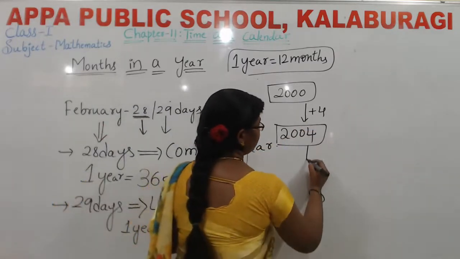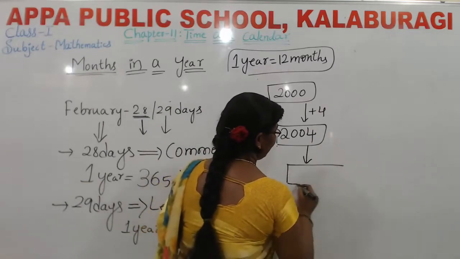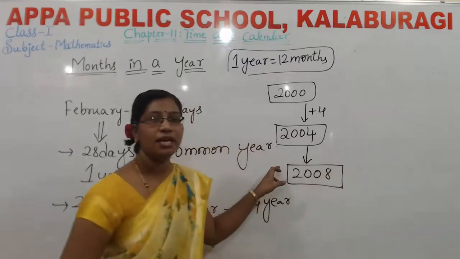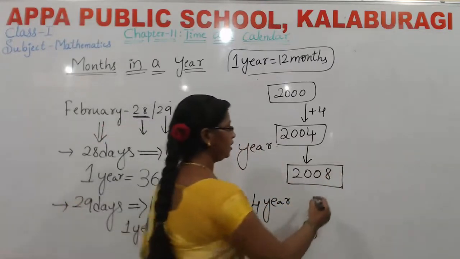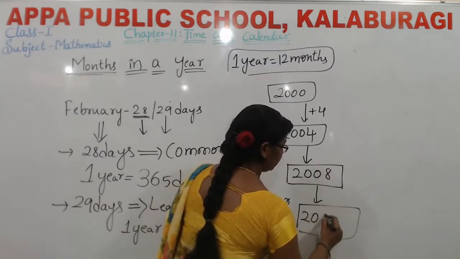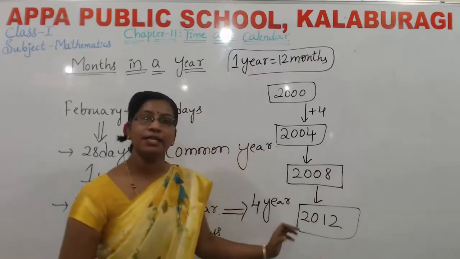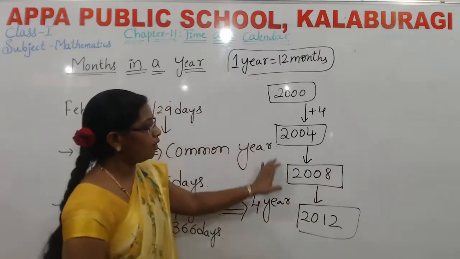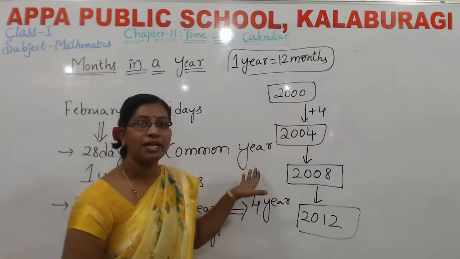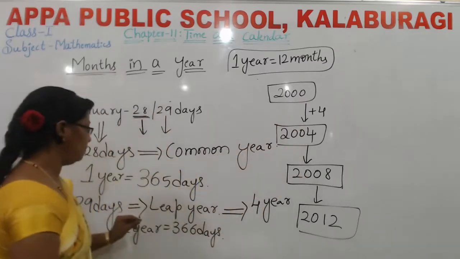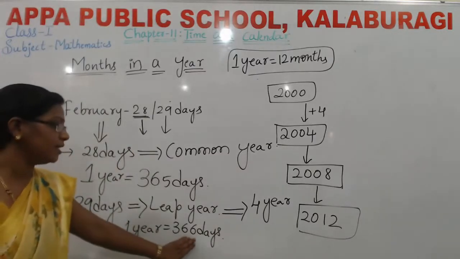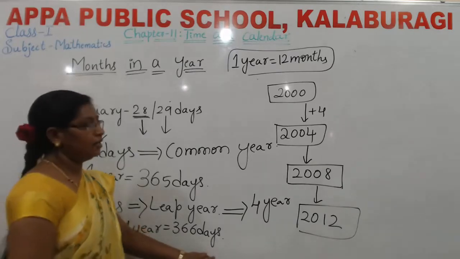See, after 2004, what will come now? Add 4. 2008. This is a leap year. After that, see here, 2012 is a leap year. These are all leap years. After 4 years, you will get a leap year. Leap year means what? It has 29 days. Otherwise, we call it 366 days.